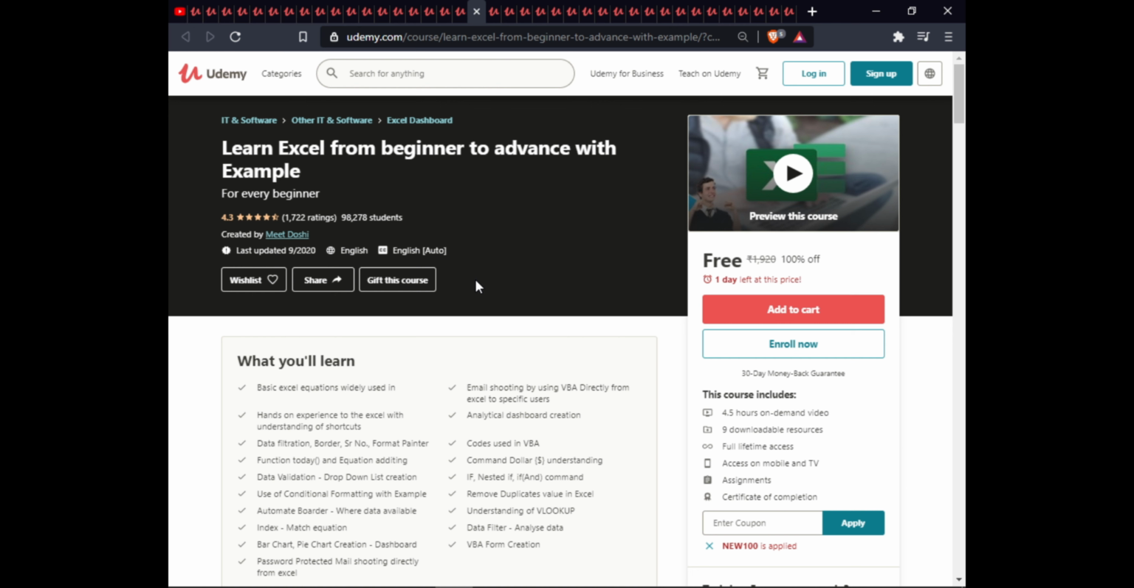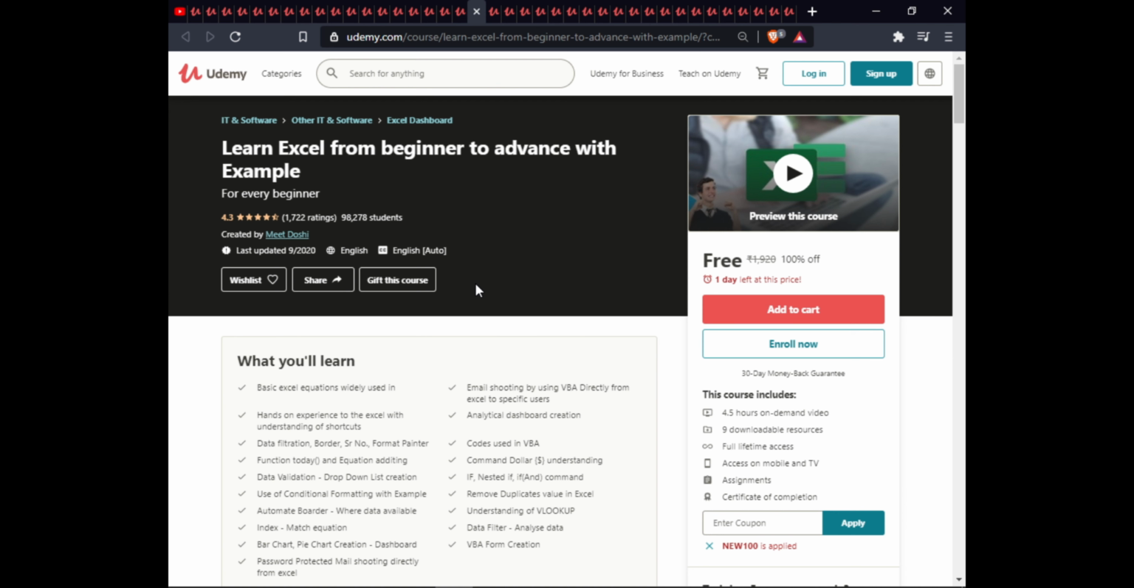The next course will teach you Excel from beginner to advanced with examples. In this course, you will learn basic Excel equations widely used in email shooting, by using VBA directly from Excel, for specific users and on experience on Excel, with understanding of shortcuts, analytical dashboard creation, data filtration, border, serial number, format painter, code using in VBA, function today and equation, adding comments, understanding data validation, drop down list creation, if